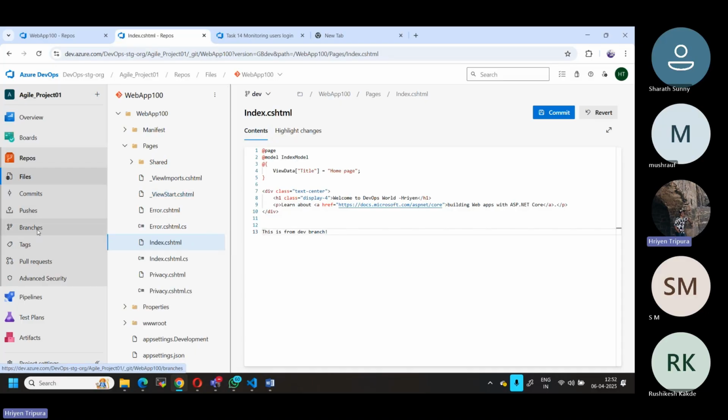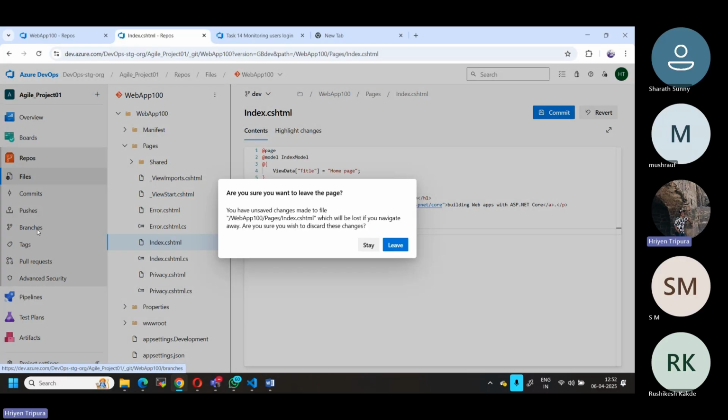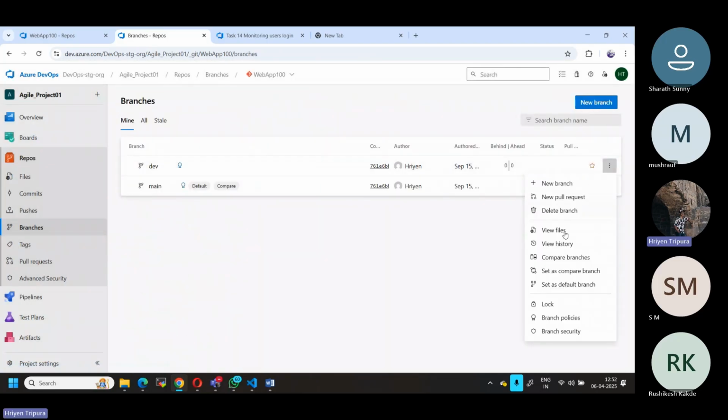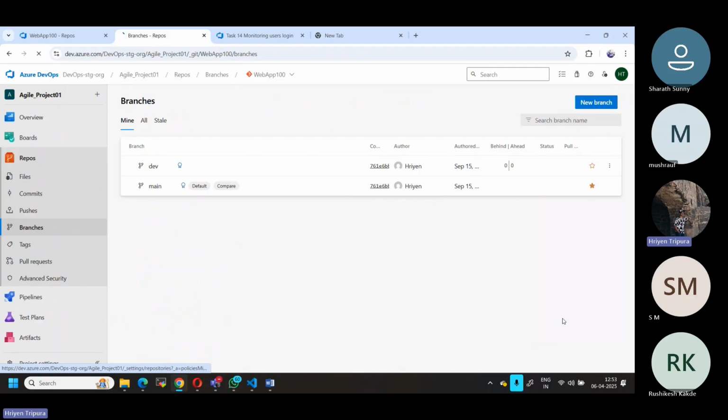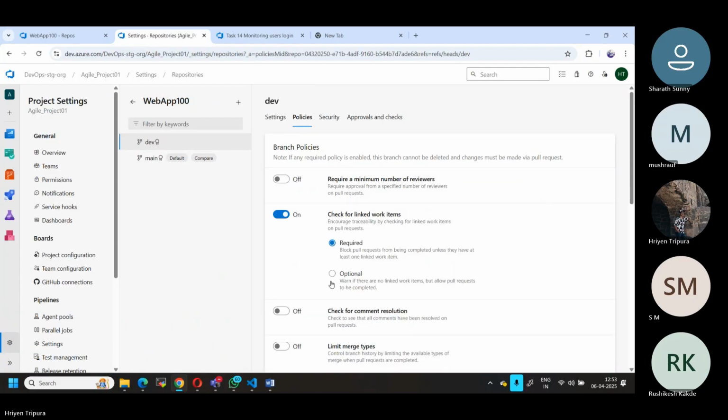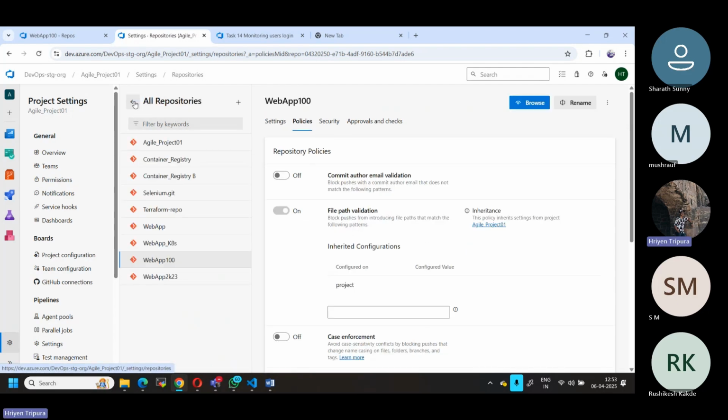If I go to the dev branch, for now I will just disable the branch policy. Work item also, let it be. You may still ask, but that's okay, we'll just go with this.